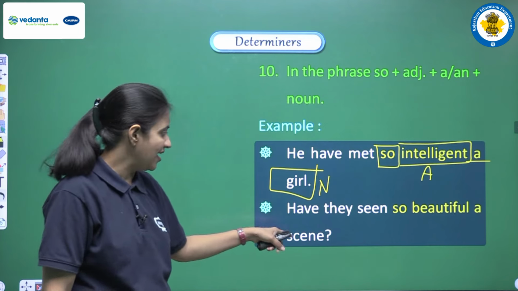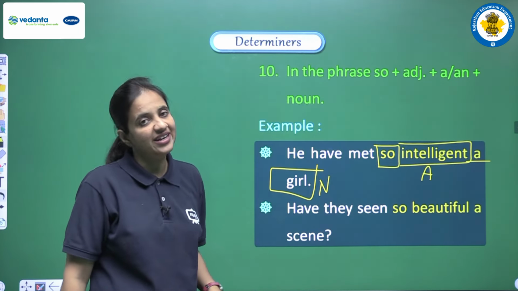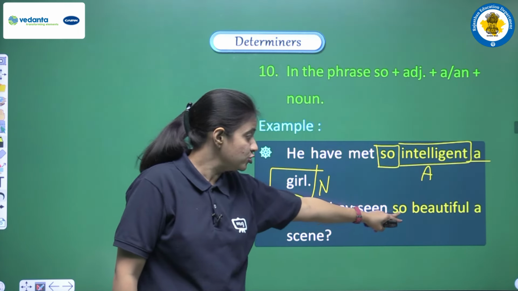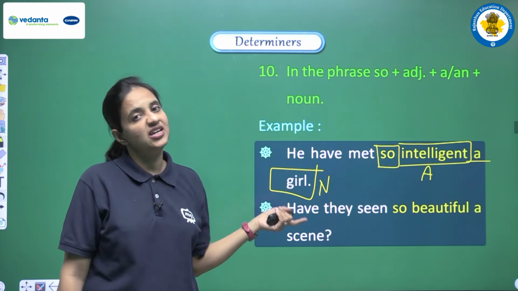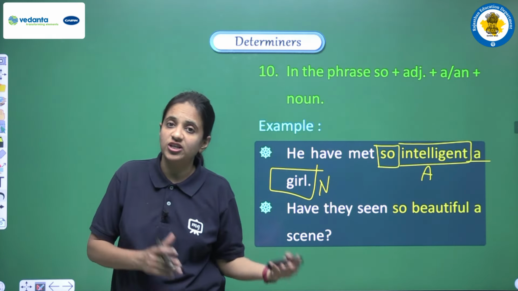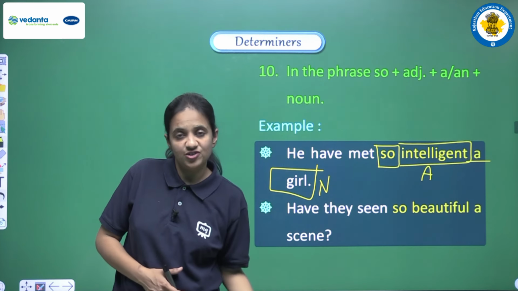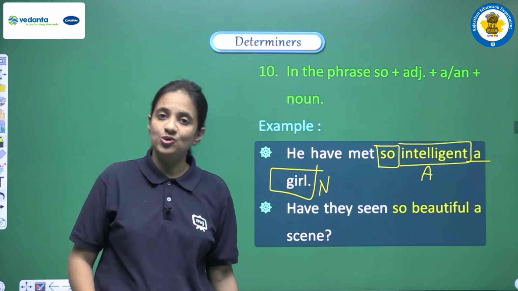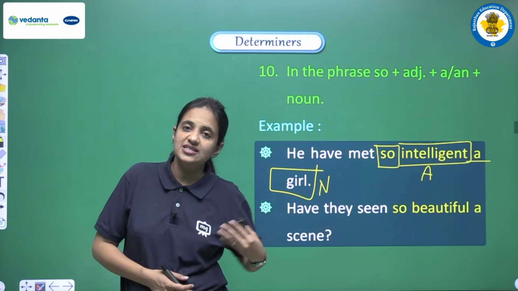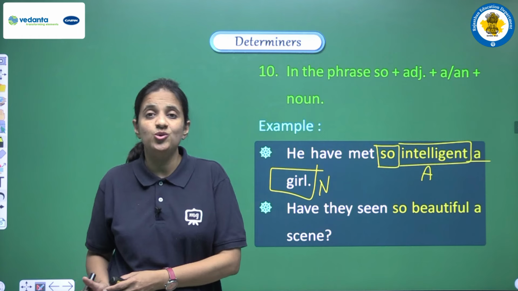One more example we are having: have they seen so beautiful a scene. So no matter whether the example is interrogative or positive, if we are having so, and in the previous slide we have seen if we are having such, right? So these are very particular structures we are talking about, and if we are having these structures, then in the blanks we can use a or an. So these are the general uses, okay? According to the sentence we can use a or an. This is very easy to identify where we have to use a or an.